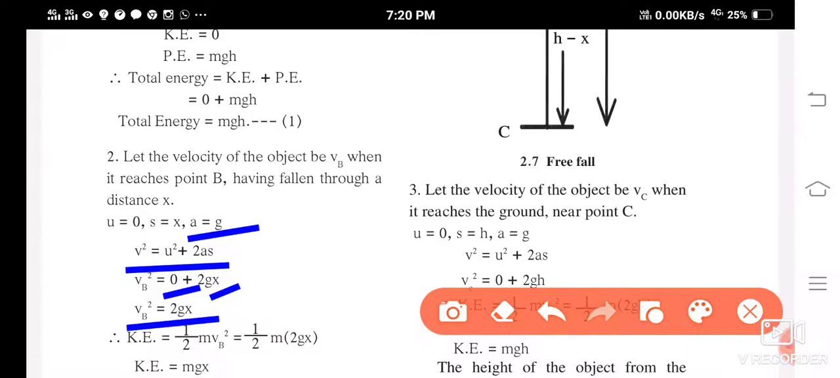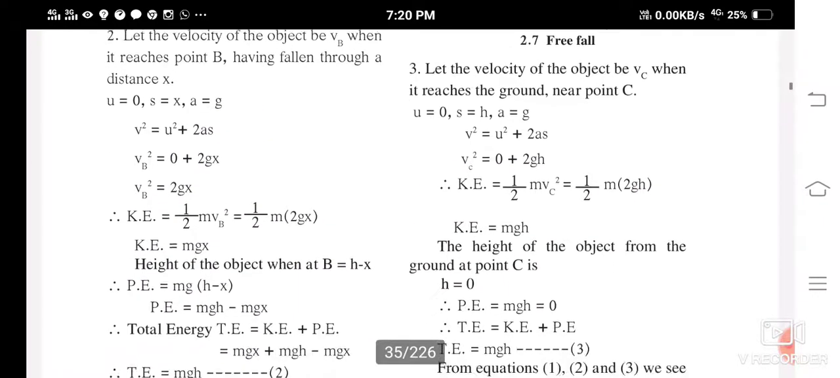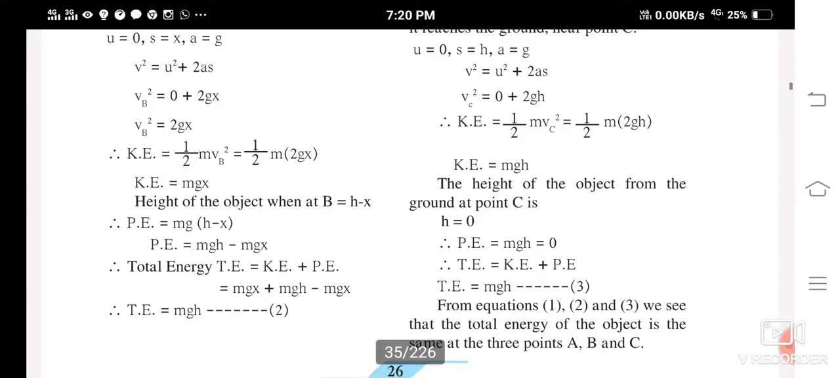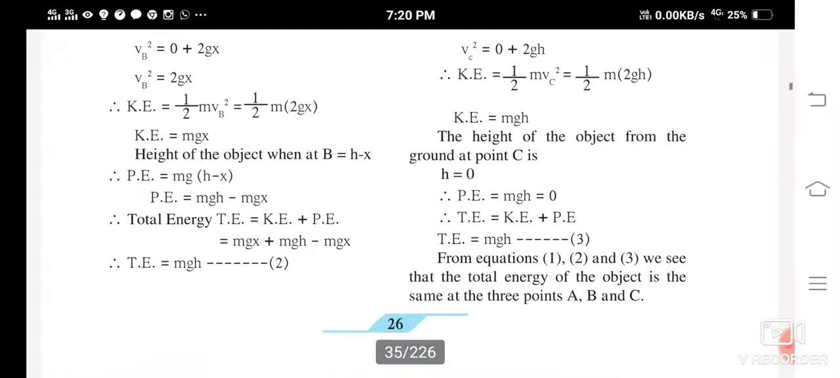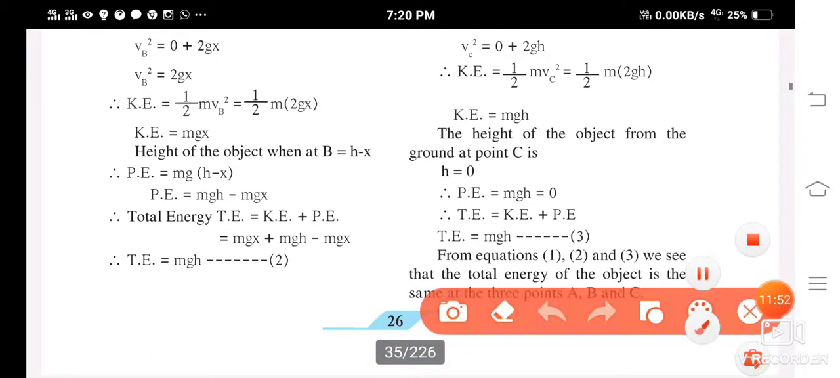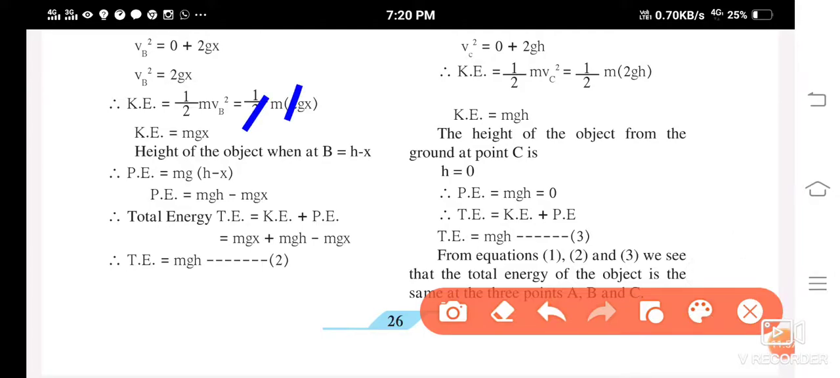Now just substitute. You know the formula, half mv square, right? So here half m into v square, you got 2gx. So kinetic energy is equal to half into m into 2gx. That is, 2 and 2 got cancelled. You can see here this 2 and this 2 got cancelled. So remains mgx. So kinetic energy is mgx.